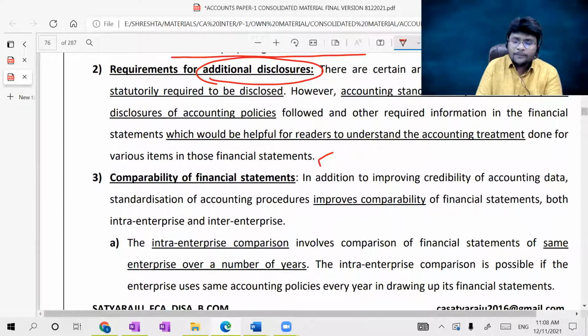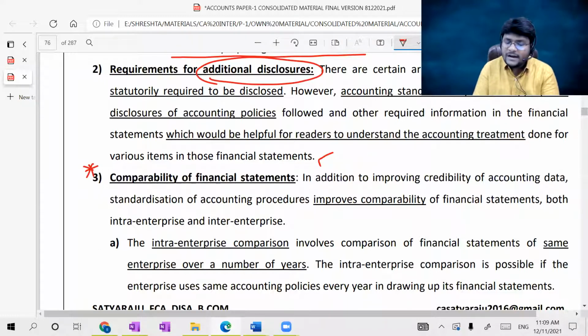Okay. Next, comparability of the financial statements, which is one of the most important reasons for the introduction of accounting standards. If I follow one accounting treatment and another entity follows a different accounting treatment, then how can we compare the financials of two different entities related to a specific industry? Which entity is performing well? How can I know? So the decision makers also want to take proper decisions while making comparative estimates of the figures of the two entities, which is possible if both entities follow the same set of practices and the same set of accounting treatments, right?